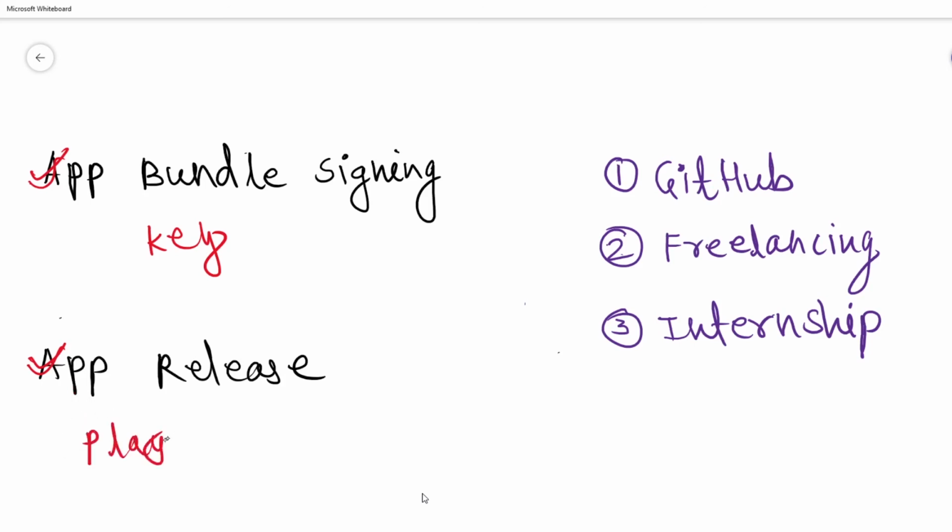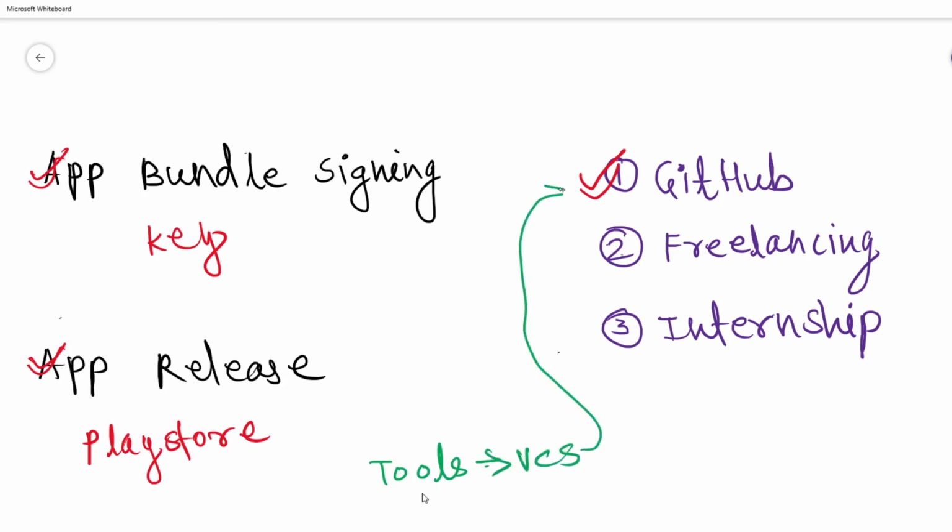On top of that, I would like to suggest you always maintain your GitHub profile with all your developed applications. To push your project to GitHub, simply go to Tools, and from the menu select VCS, that is version control system, then click on Share Project on GitHub, and this is how you can share your project directly on GitHub from Android Studio.